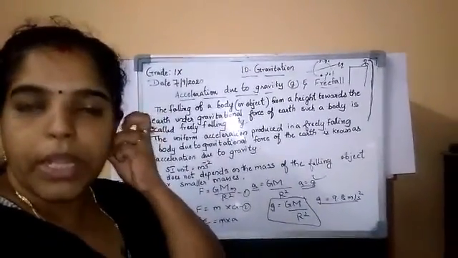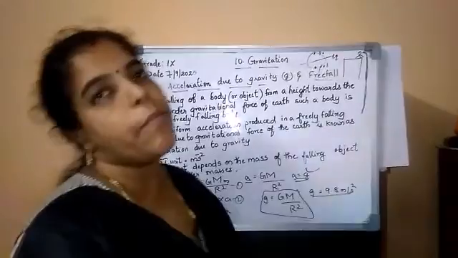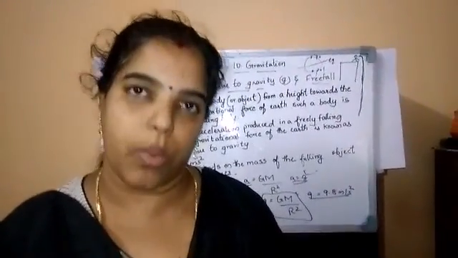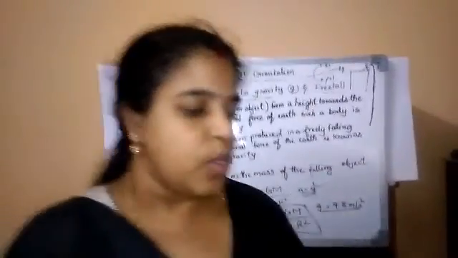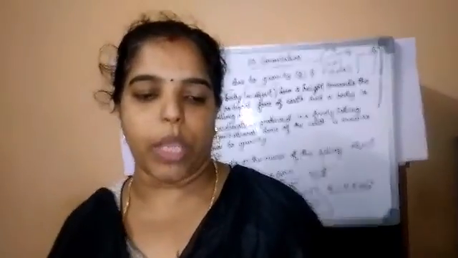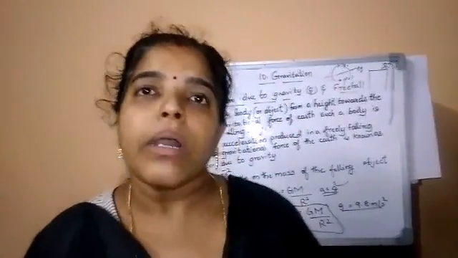Maximum. So it will be the acceleration. Small g will be minimum. So at the poles it is maximum and at the equator it is minimum. So according to that, we can say the value of g is decreasing as we go down inside the earth.